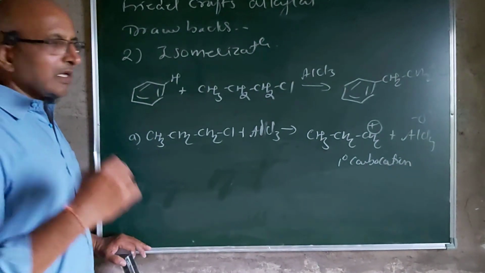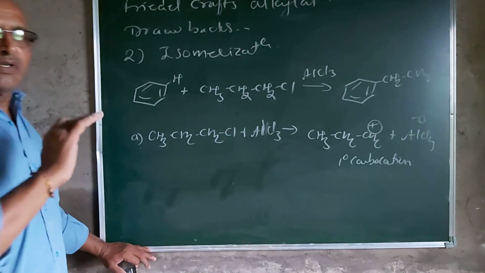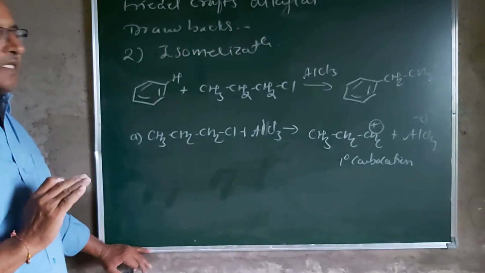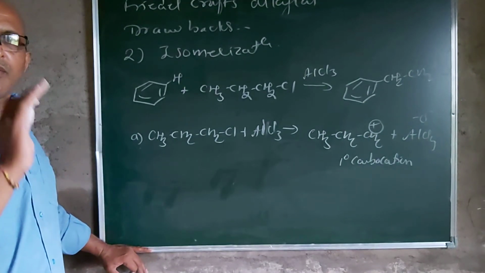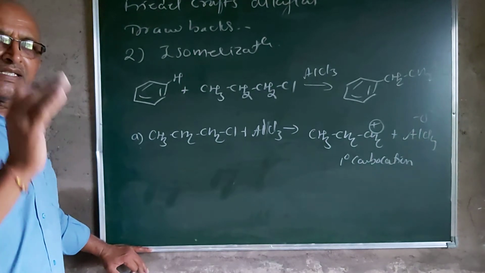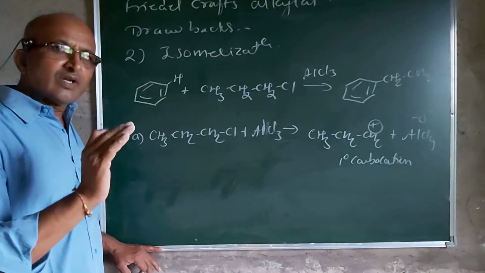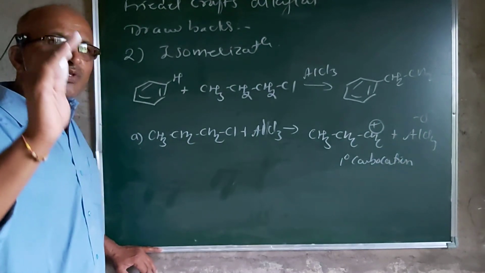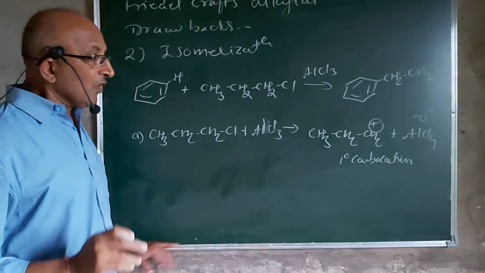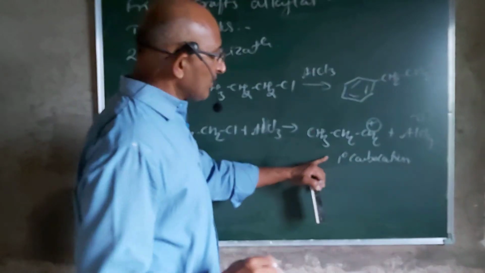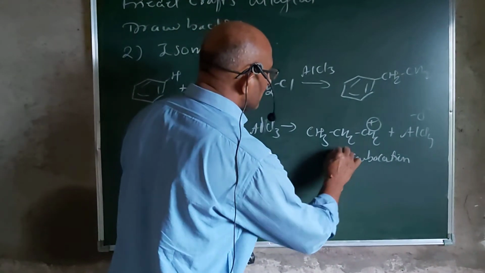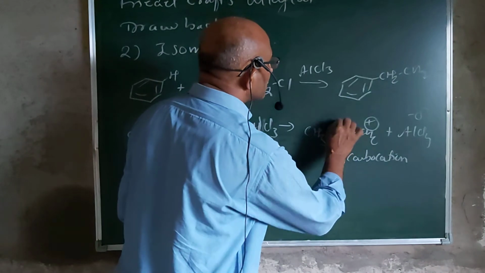But in our basic studies, what have we studied? A primary carbocation is less stable than secondary, and secondary is less stable than tertiary. Means tertiary carbocation is more stable than secondary, and secondary is more stable than primary. Once the primary carbocation is formed, it undergoes a proton shift.